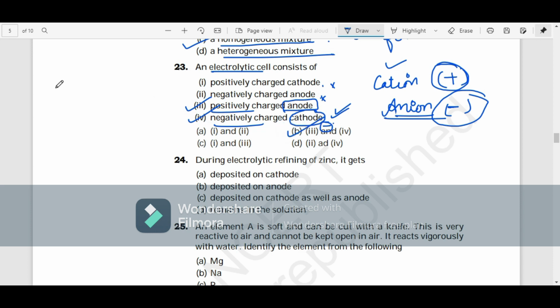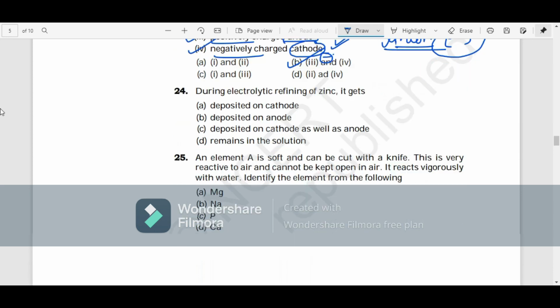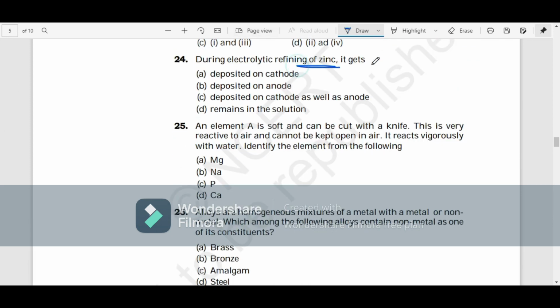Second option? Okay. During electrolytic refining of zinc, it gets deposited on the cathode, on the anode, on both, or remains in the solution. Let's see. Zinc is having a plus 2 charge. Basically, it's positively charged, so you can think of it as a cation. So which side will it go towards? It will go to the cathode. It will be deposited on the cathode side, right? Cation is attracted by cathode, that's why it's named cathode.